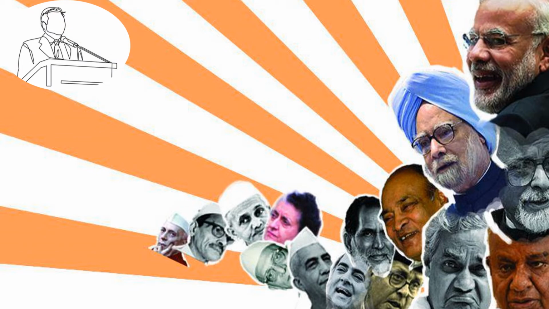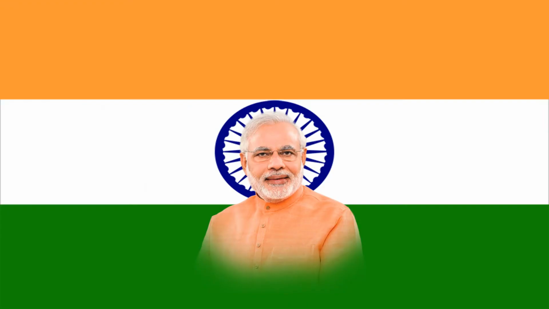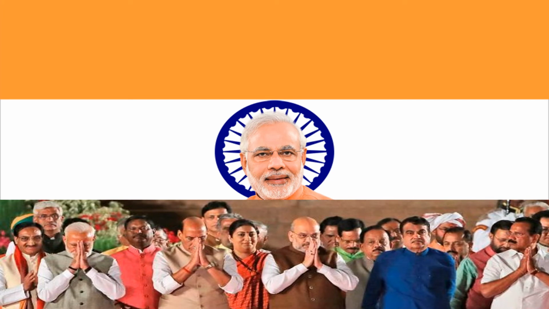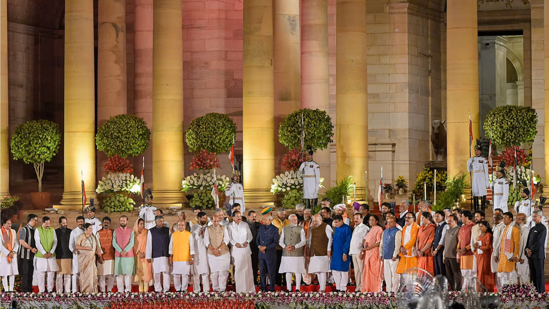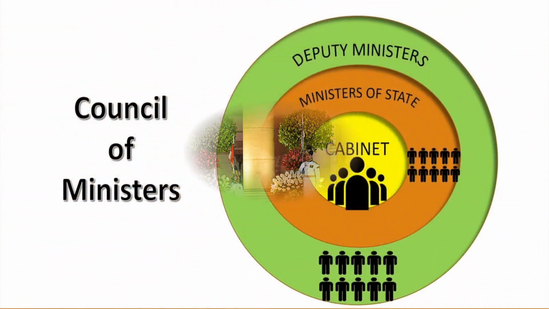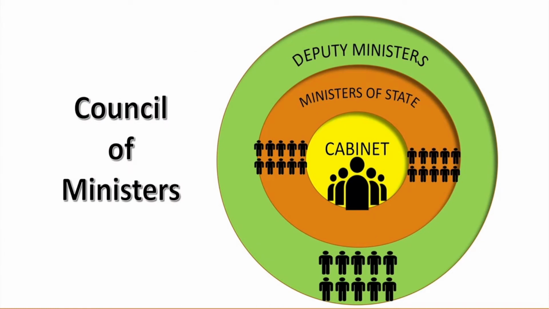The Prime Minister is the head of the executive, that is the central government, and all the powers rest in his or her hand. Thus, while the President is the nominal head, the Prime Minister is the actual head of the government. The Prime Minister heads the Council of Ministers and is also involved in all important decisions of the government. Next, we have the Council of Ministers. The Prime Minister is helped in the discharge of his or her functions by a specially chosen group of ministers.